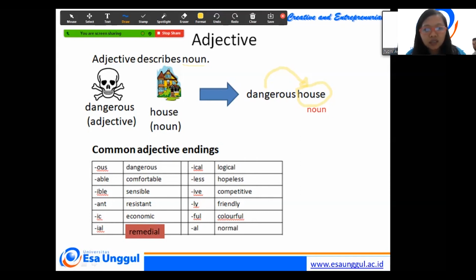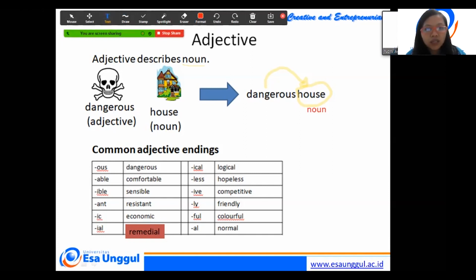ICAL, logical. LESS, you can say hopeless. IVE, competitive. The ending LY, friendly. The ending FUL, colorful, beautiful. The ending AL, normal. So if you find these words, you call this one adjective.